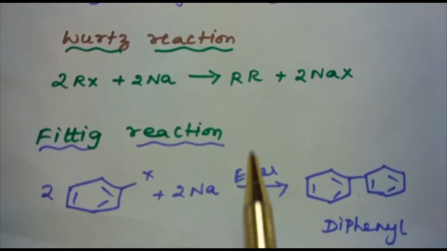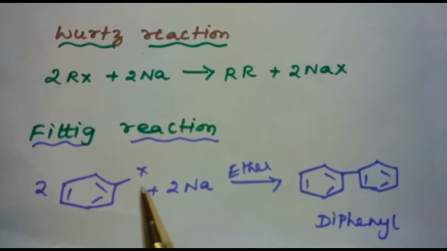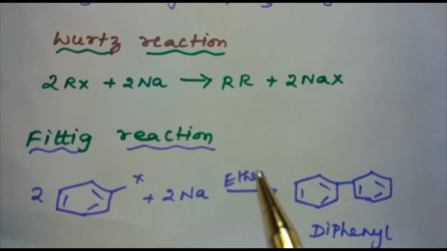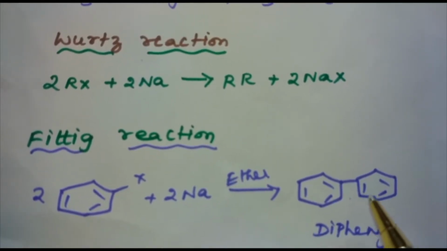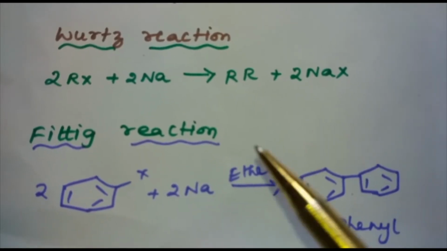Next is Fittig reaction. Aryl halides give analogous compounds when treated with sodium in dry ether, in which two aryl groups are joined together, and this is called Fittig reaction.